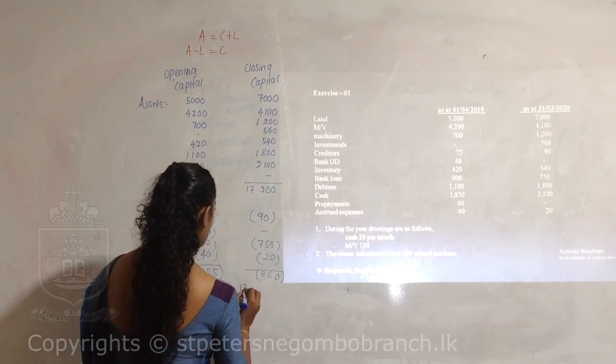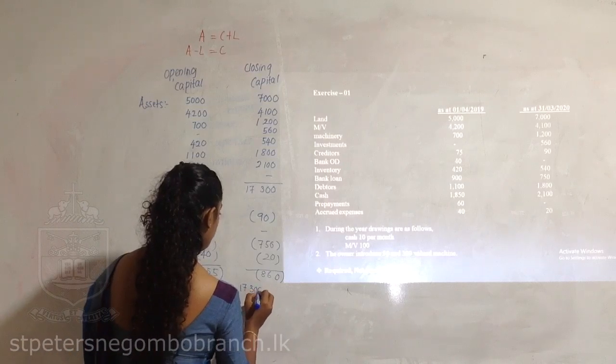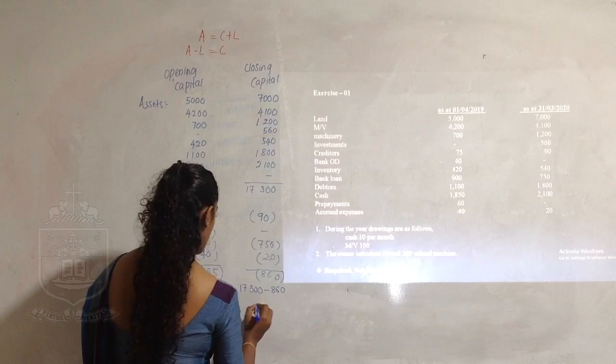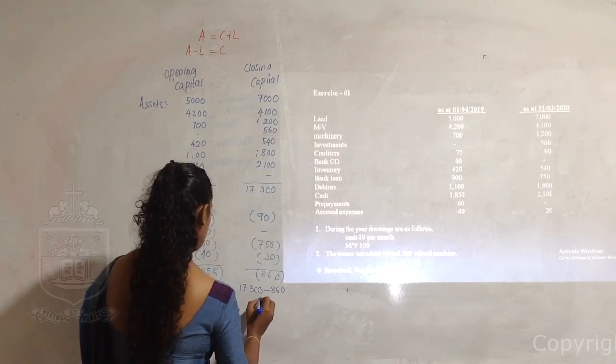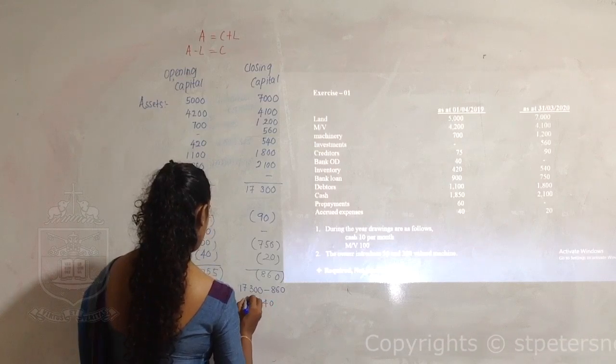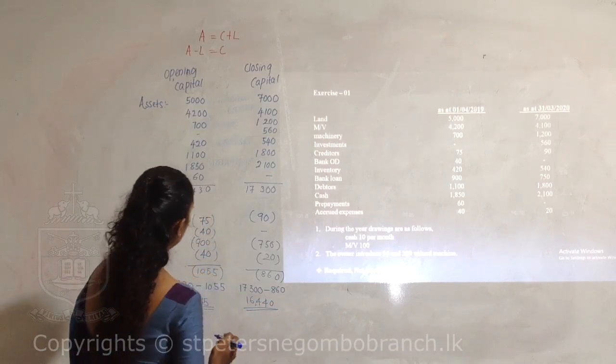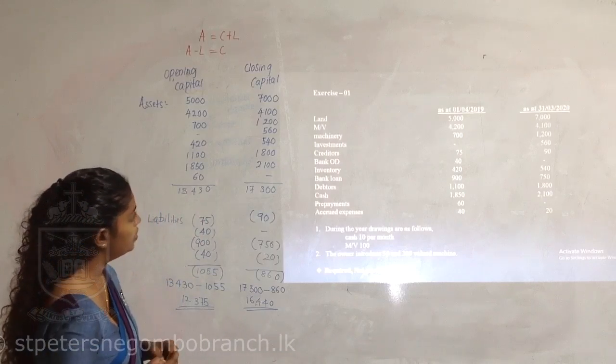So 17,300 minus 860, and 16,440 is your closing capital.